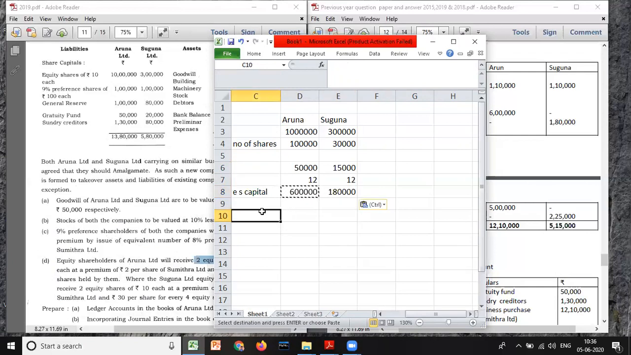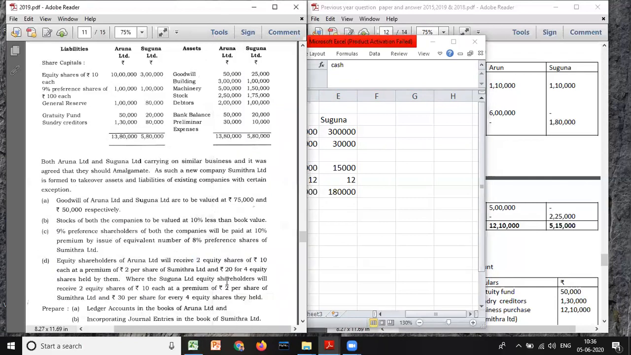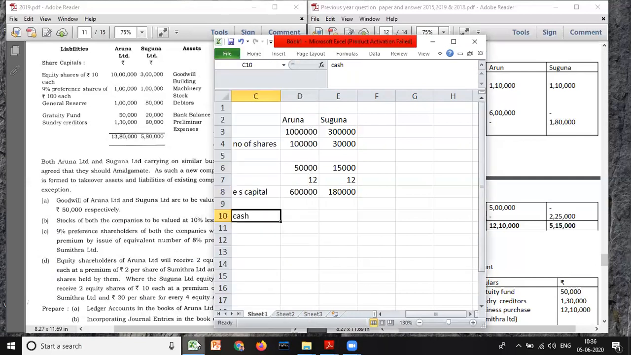Apart from that, they are also paying cash. Cash of how much? For Aruna Limited, they are paying 20 rupees. And for Suguna, they are paying 30 rupees. So number of shares is how much? We have 50,000 shares.